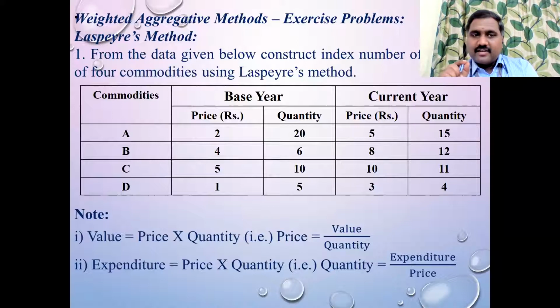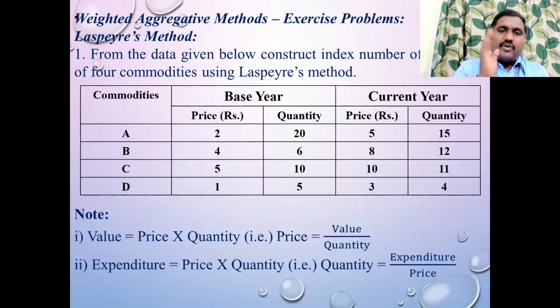P0 is a price for? Yes, very good, Abhinav. Abhinav has given the clear answer. So P0 is a base price for the base year. Very good. Q0 is the quantity for the base year. Very good. P1 is the price for the current year. Q1 is the quantity for the current year.